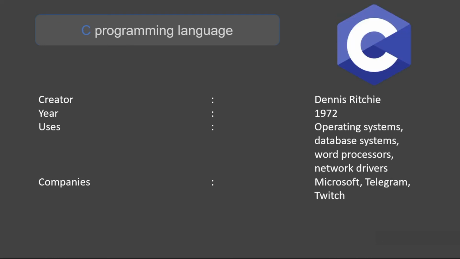Next is the C programming language. It is one of the most important programming languages and one of the oldest programming languages also, and it was created by Dennis Ritchie in the year 1972. It is mainly used for developing operating systems, database systems, word processors, network drivers, etc. The prominent companies using the C programming language are Microsoft, Telegram and Twitch.